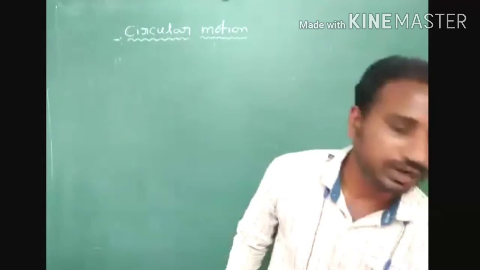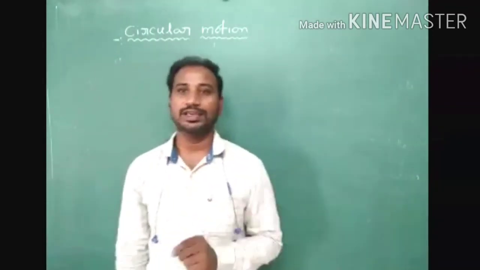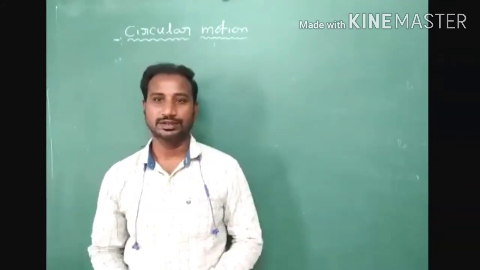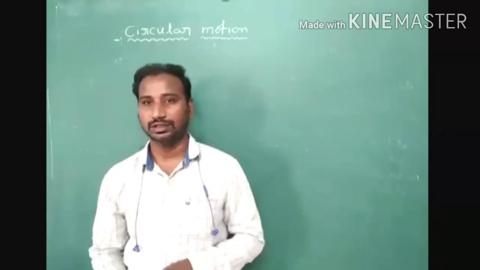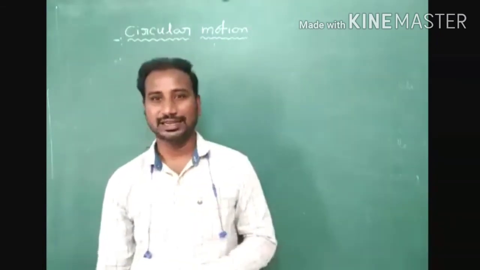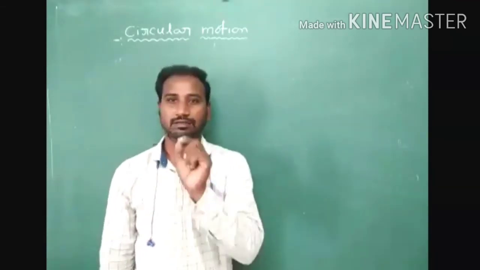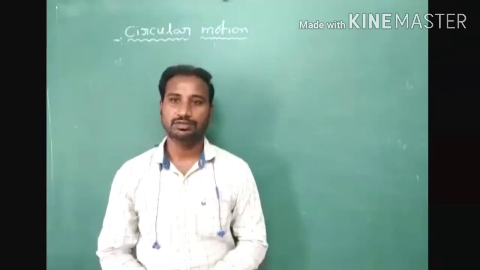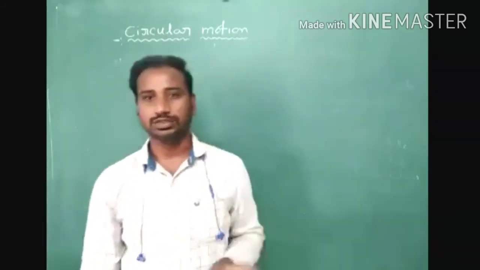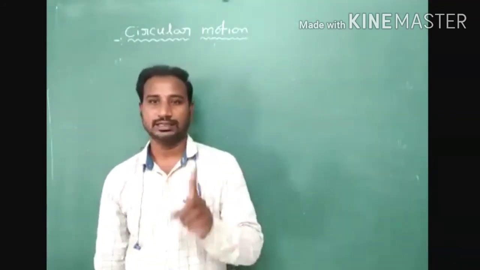Okay, students, next point, non-uniform circular motion. If a body is moving with a non-uniform speed in a circular path, it is called non-uniform circular motion. In this circular motion, we consider speed a variable quantity. Which one is a variable quantity? Speed is the variable quantity. Because of that reason, this motion is called non-uniform circular motion. In examination, they will ask this point only.